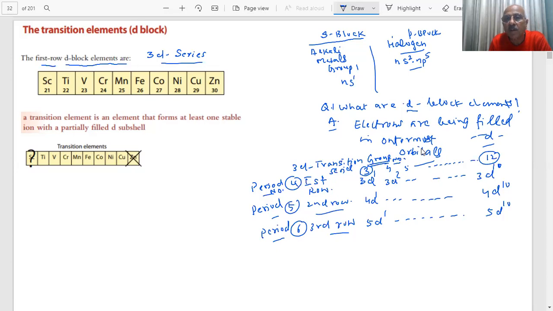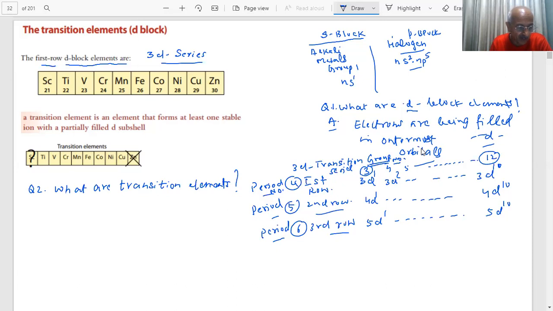Second question is, what are transition elements? This was question number 1. Question number 2, students: what are transition elements? What is the difference between these two? Transition elements are also D block elements, but all the D block elements are not transition elements. Why do I say that? Then what is the definition of the transition element, student?